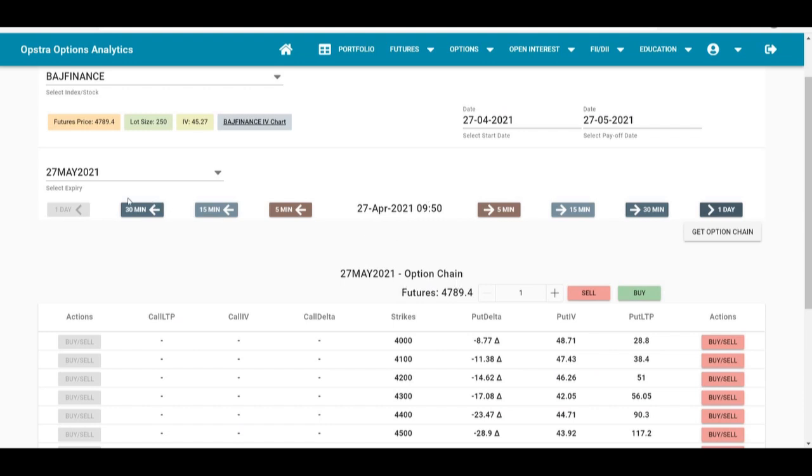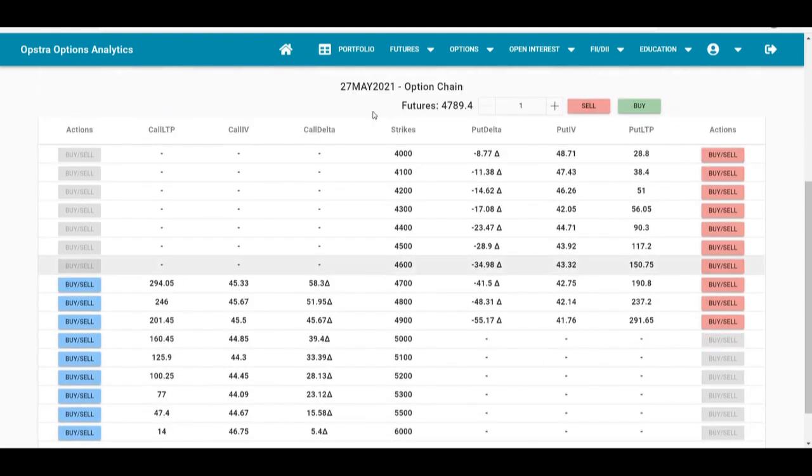This trade was initiated in the May expiry, and it was initiated on 27th April, which was the result day for Bajaj Finance. So Bajaj Finance was trading at around 4800. So we will initiate a trade which is a short strangle, and we will choose our initial deltas to be around 17, like I have explained in the earlier video.